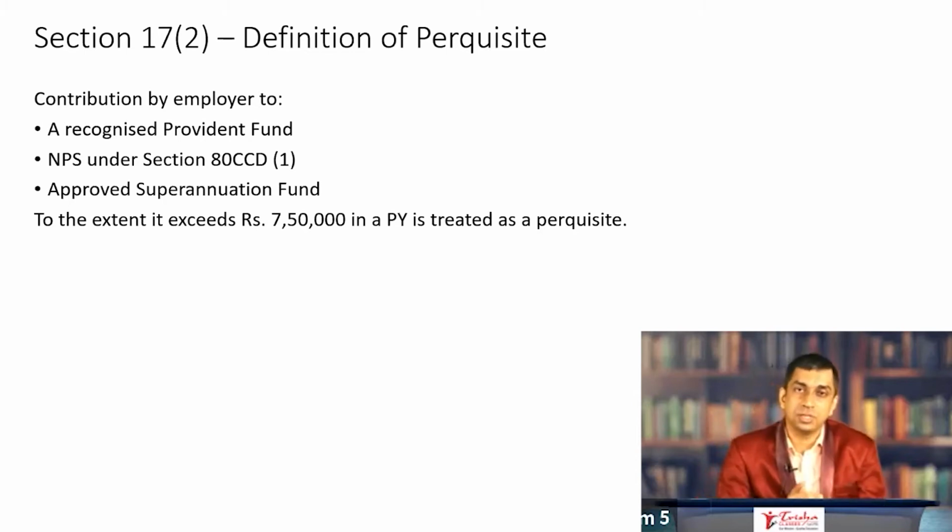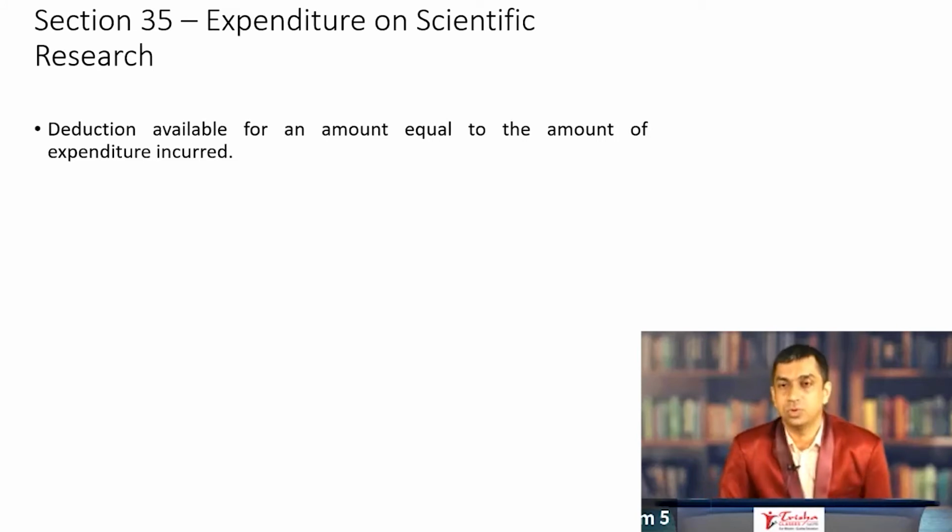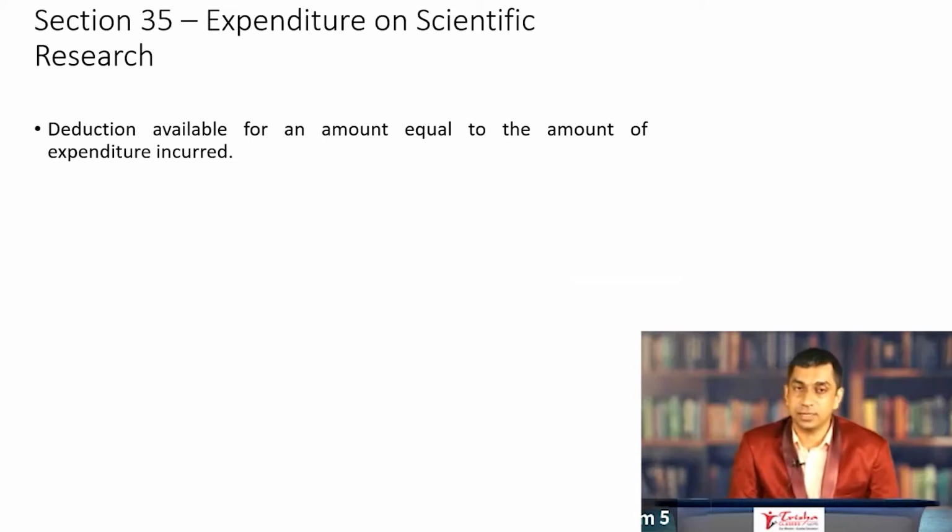So we move on to income from house property, where there are hardly any amendments that have happened, and we move on to income from business or profession. A very, very important head of income. Two to three questions will definitely be asked in the subjective part, and in the objective part also you can expect some questions to be asked from profits and gains from business or profession. The third head of income, a very, very important head of income, which runs from Section 28 to Section 44BB of the Income Tax Act.